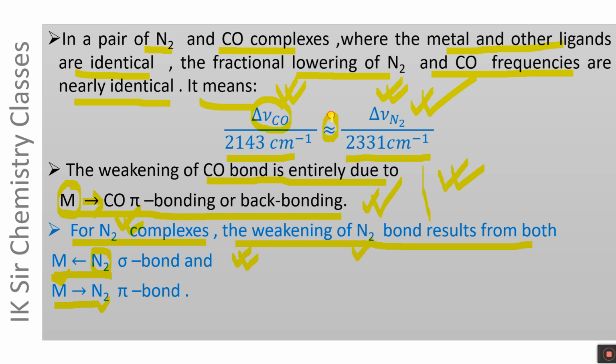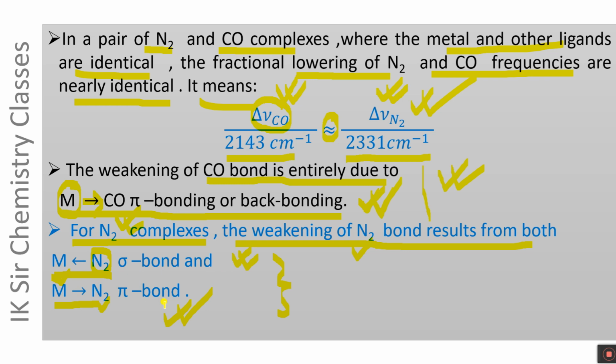It means the metal to CO pi bond or back bond of a metal carbonyl is almost as strong as both the sigma bond and pi bond of a dinitrogen complex. The metal to CO pi bond of a metal carbonyl is as strong as both the N2 to M sigma bond and the M to N2 pi bond.